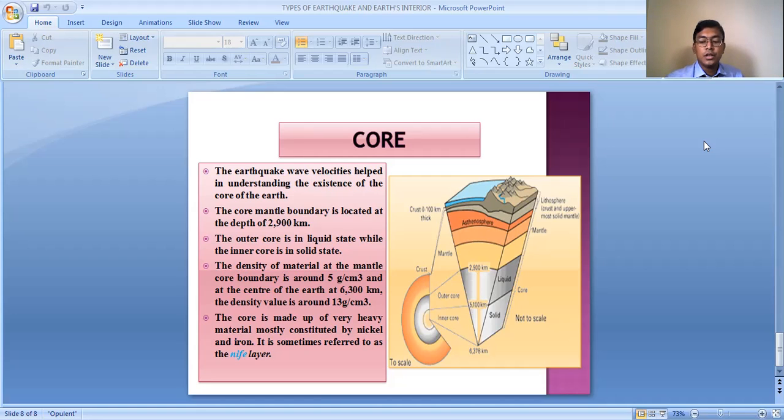All these layers have different densities, and they have played different roles in the formation of the earth's lithosphere. So this is the structure of the earth and its characteristics. In this diagram, you can see the information about the different layers and their characteristics.